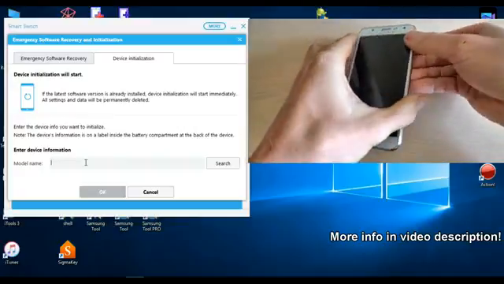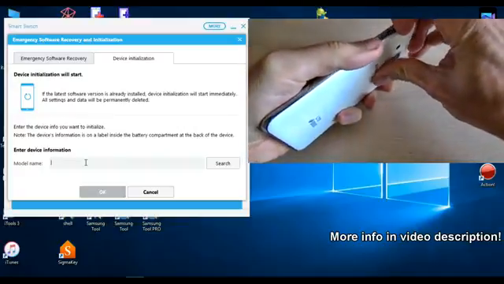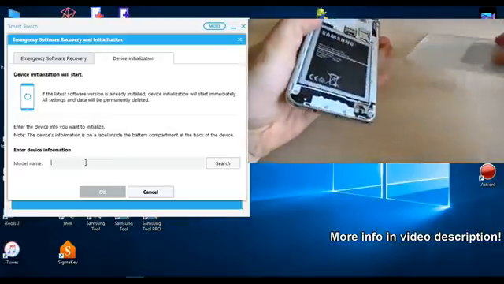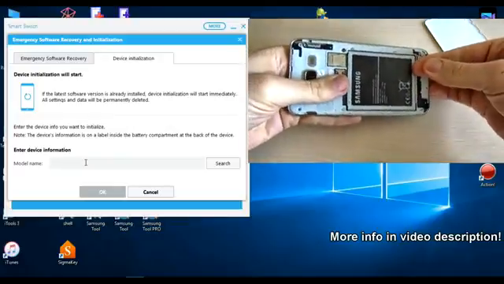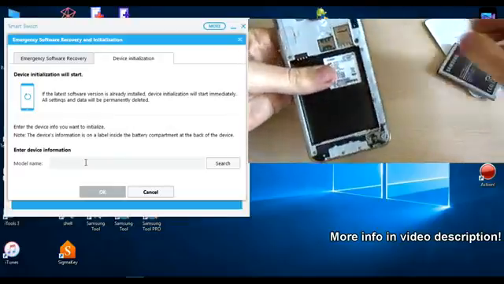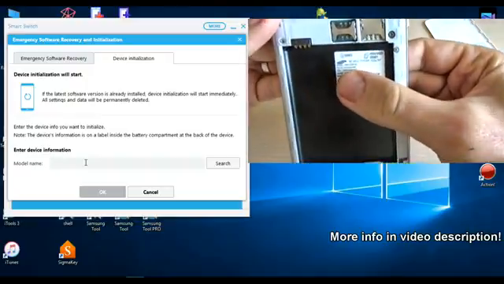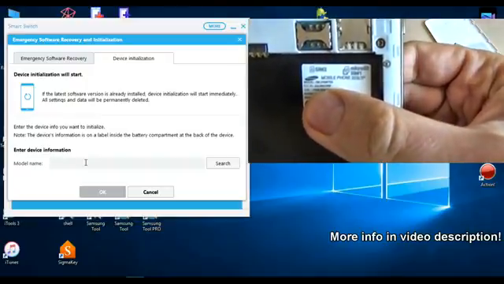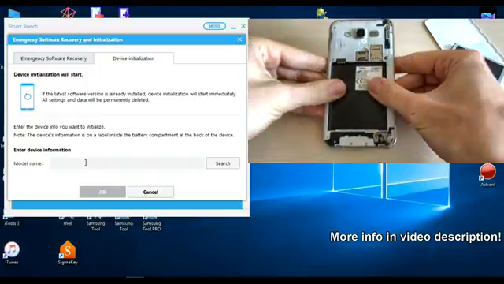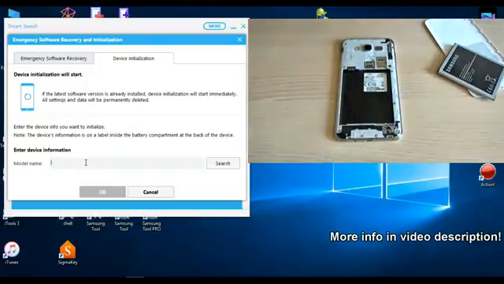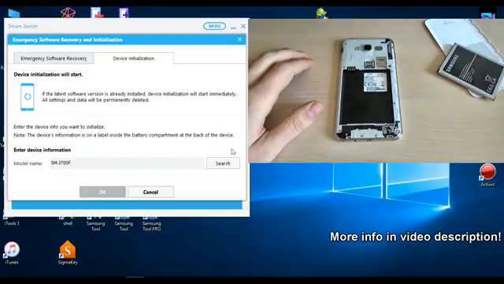To see the model name, just remove the back cover and the battery, and here on this sticker it is the model name. I hope you see it. Now let's type it and search.